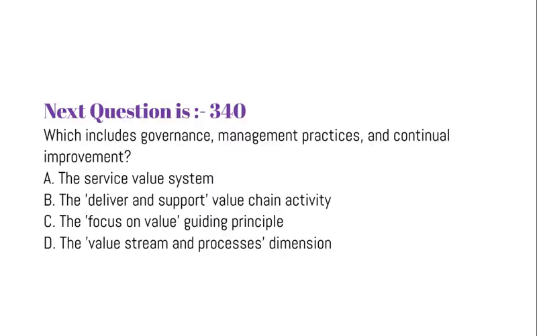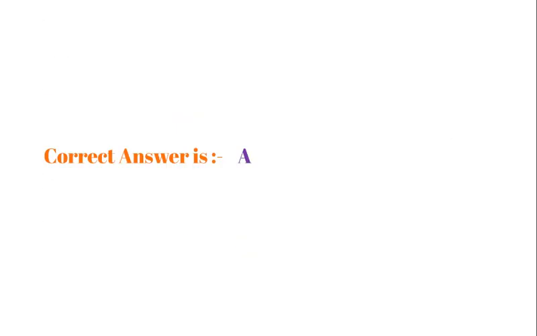Question is which includes governance, management practices, and continual improvement. Option A, the service value system. Option B, the deliver and support value chain activity. Option C, the focus on value guiding principle. Option D, the value stream and processes dimension. Correct answer is option A.